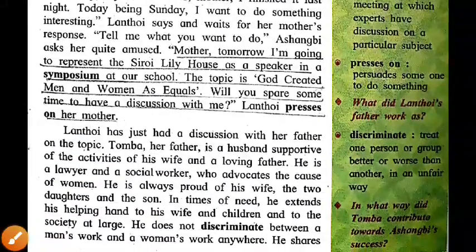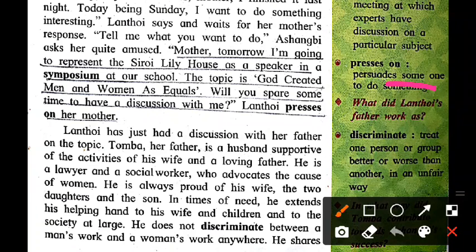What did Lanty's father work as? Her father worked as a lawyer as well as a social worker.